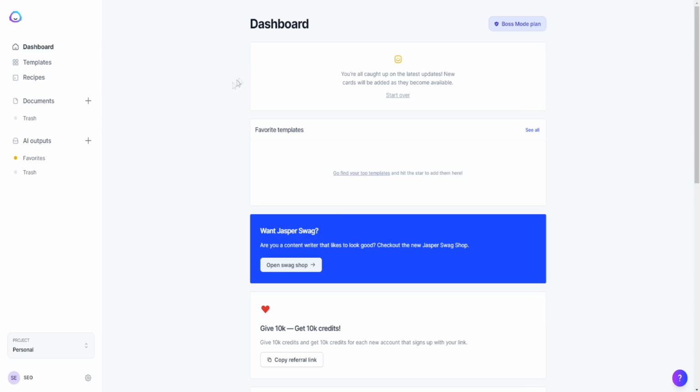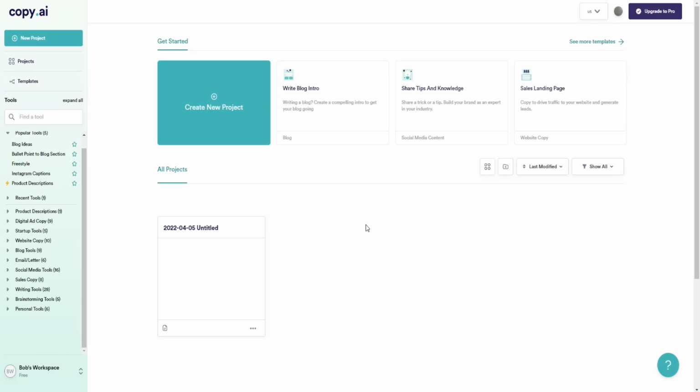Copy.ai versus Jasper.ai. As you can tell by today's video title, I wanted to do an in-depth comparison between Jasper.ai and Copy.ai, right here, as you can see on screen. We'll go over the differences, the pricing plans, which one's going to be right for you, and so much more. So without further ado, let's begin today's video.